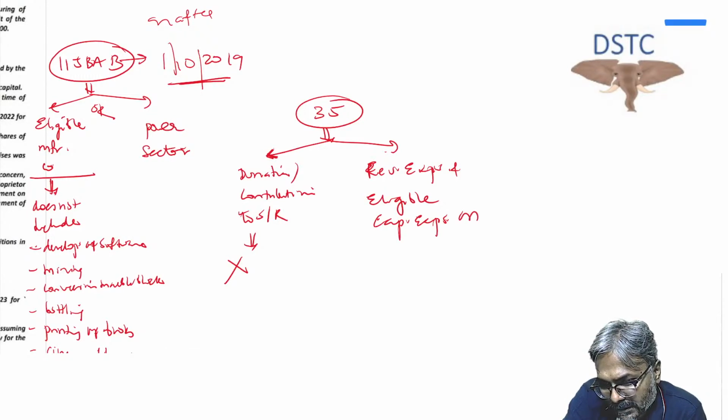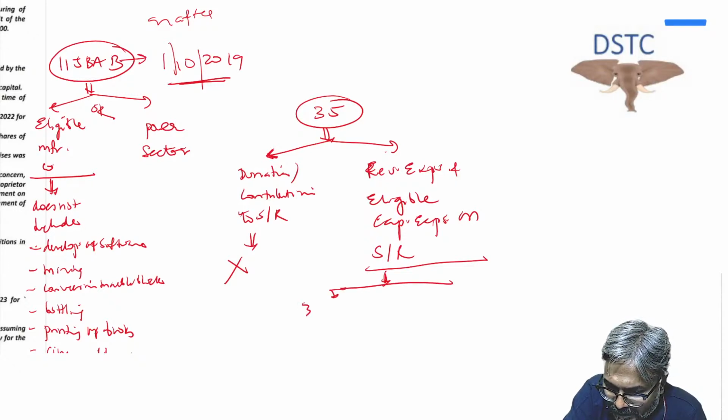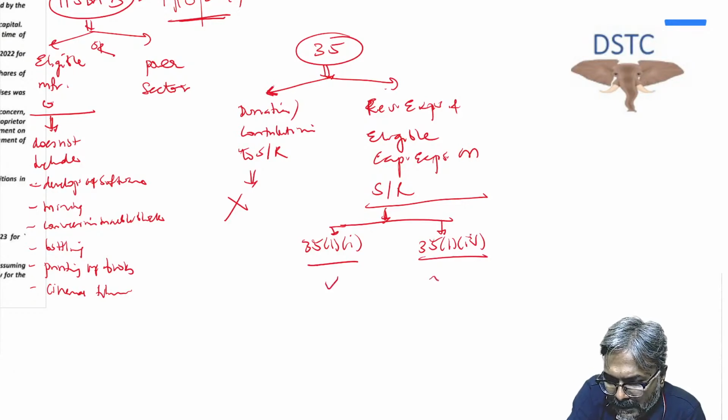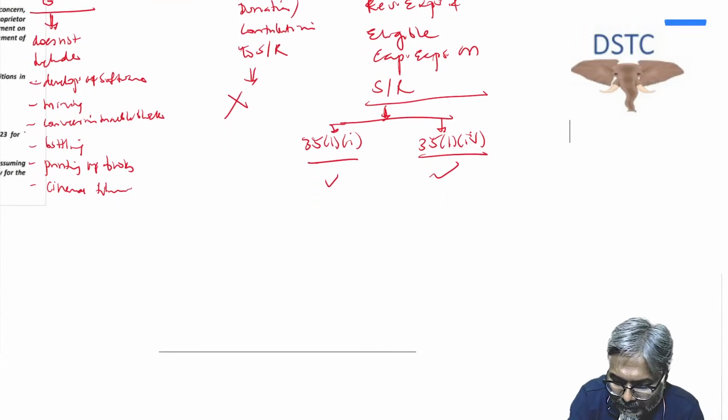Now the deduction, students, as you may be aware, for these two cases is covered under section 35(1)(i) and 35(1)(iv). 35(1)(i) is for revenue expenditure, 35(1)(iv) is for capital expenditure. So the deduction under 35(1)(i) and 35(1)(iv), are they allowed, students? And the answer is yes. It is allowed even if the company has opted for 115BAA or 115BAB. Apart from that, nothing else is given. Be very careful in this situation.